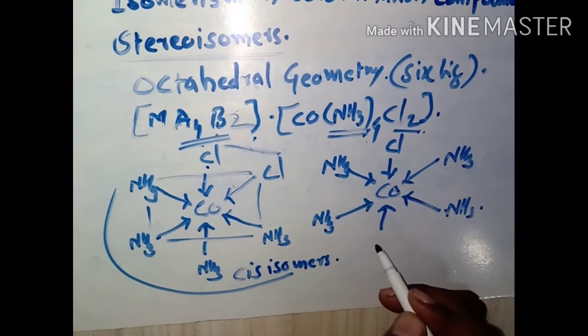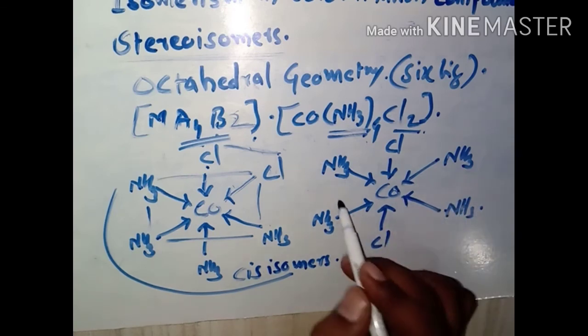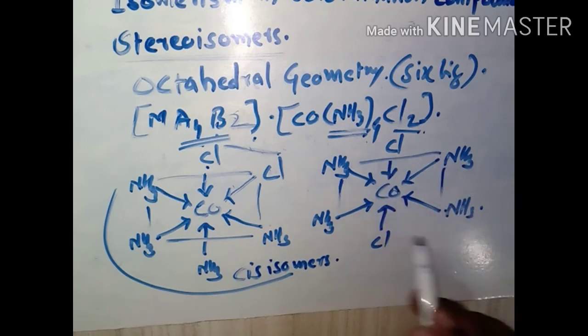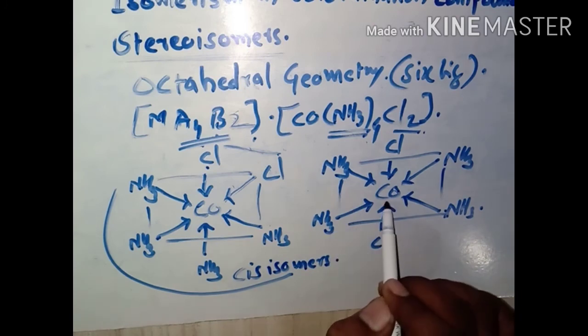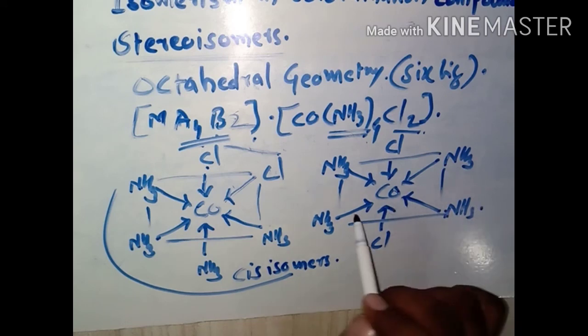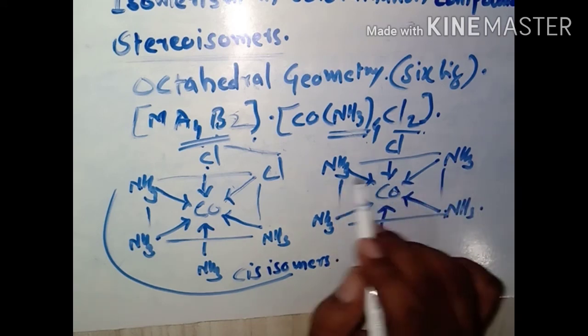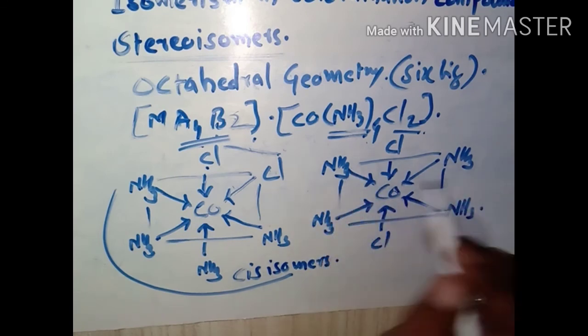Here first Cl, here second Cl. Now if you observe this arrangement, what happened? 2 NH3 are present at the left hand side of the central metal ion, and 2 NH3 are present at the right hand side, means the same type of ligands are present in opposite directions.